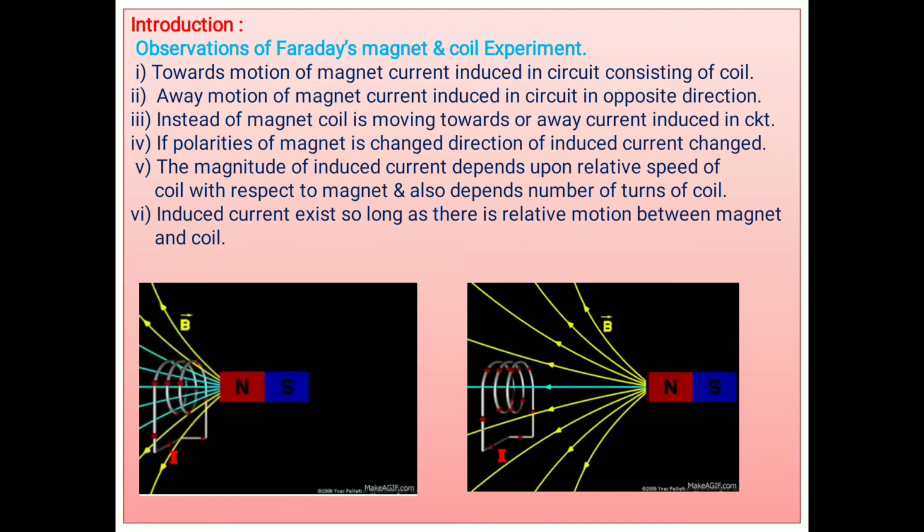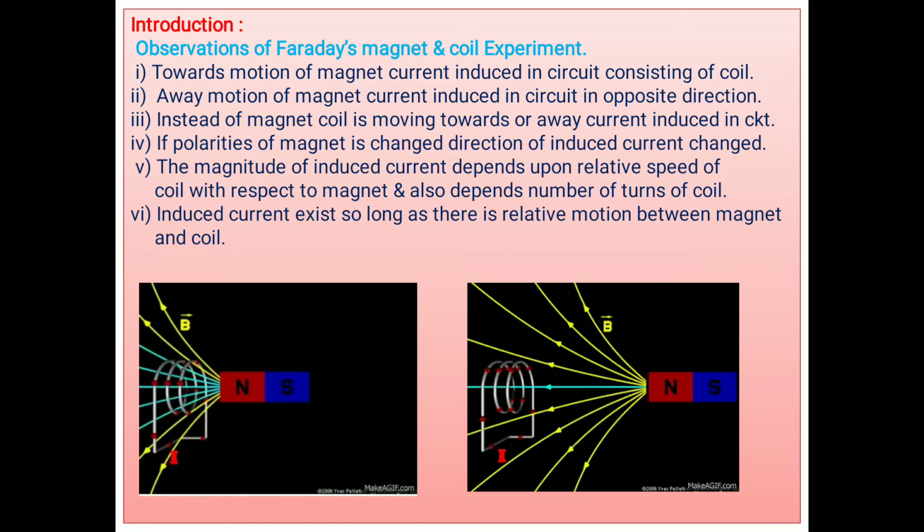As the magnetic field increases, the magnetic lines of force passing normally through the coil go on increasing, and as the lines of force increase, the magnetic flux also goes on increasing. Means this coil is situated in an increasing magnetic field, or increasing magnetic flux.